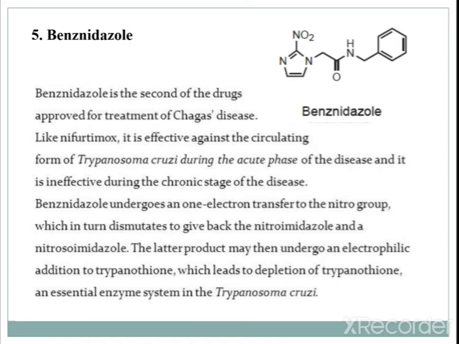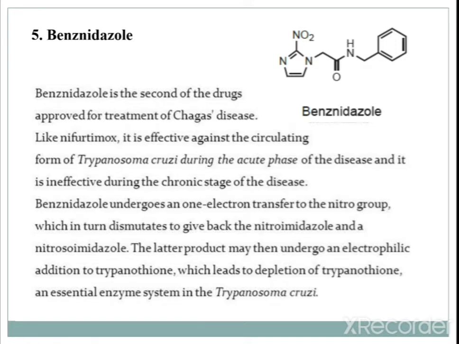So, now the further drug is benznidazole. The structure is given over here. 1,3 is imidazole, with a nitro group at the second position, and further CH2, C double bond NH2, CH2, and a benzene ring is there. So, benznidazole is the second of the drugs approved for the treatment of Chagas disease, the second approved drug.